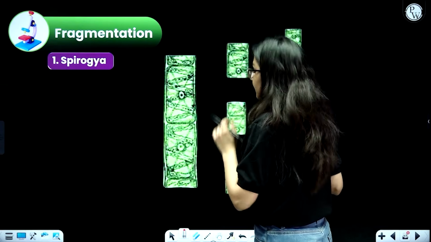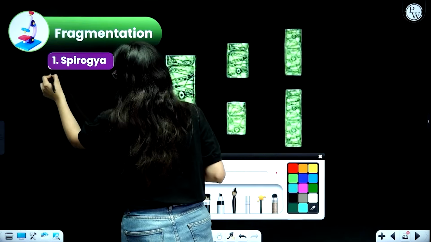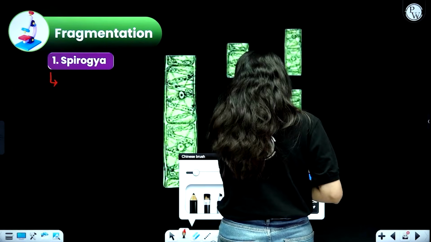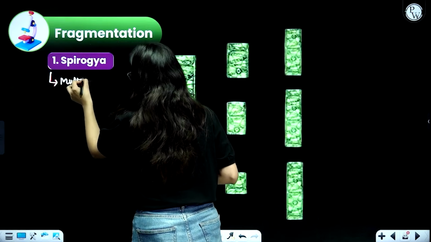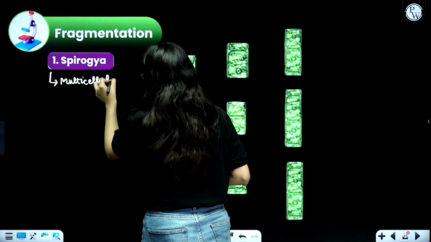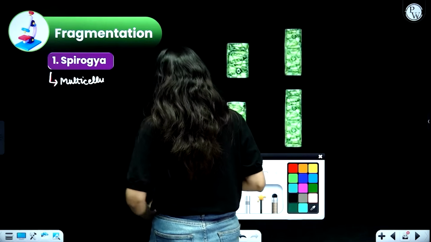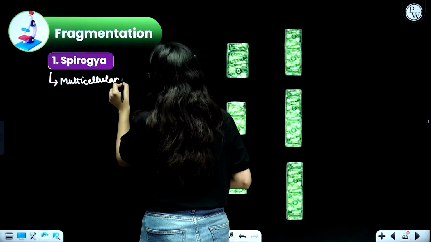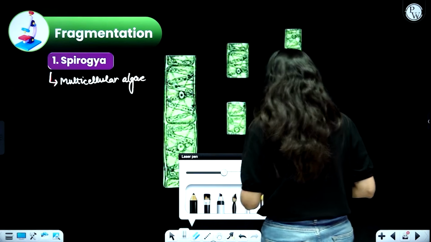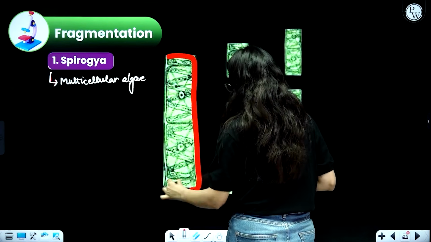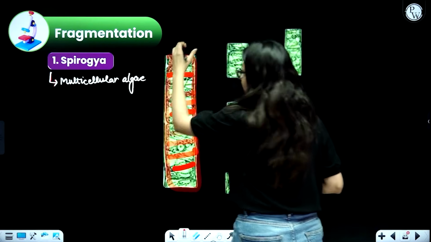Talking about fragmentation, fragmentation is seen in Spirogyra. Spirogyra is actually a multicellular algae. You might think that this is looking like one cell, but actually these are multiple cells. This is not just one cell. And this is just what I'm drawing in a very rough pattern, but there are many cells that are forming this filament.